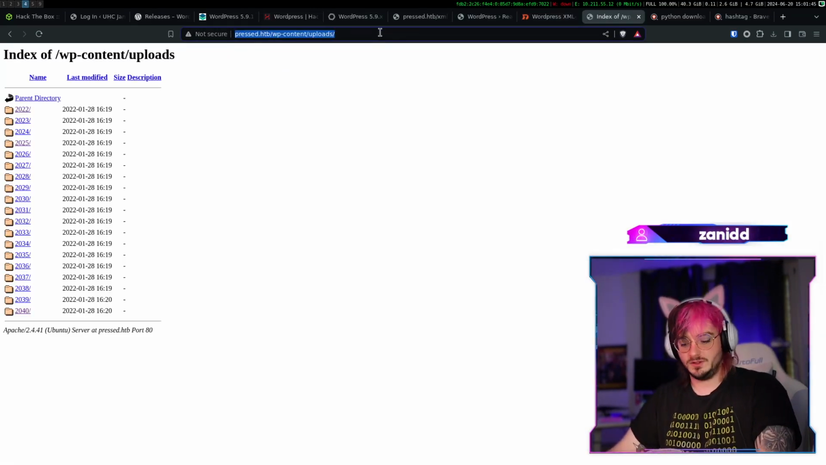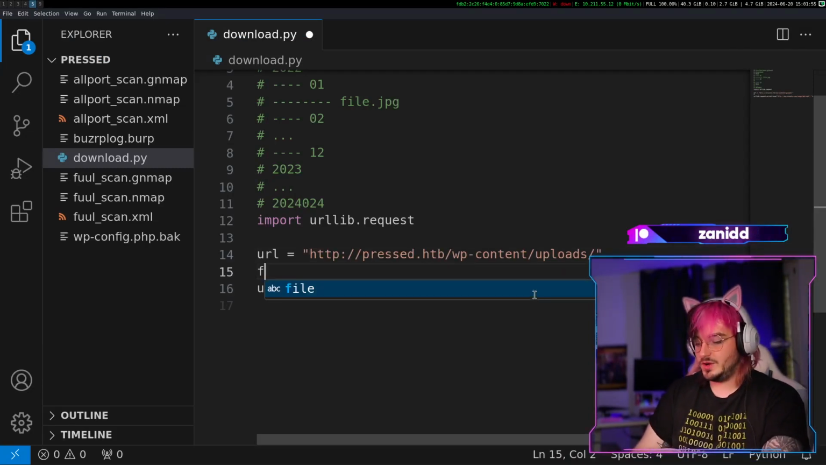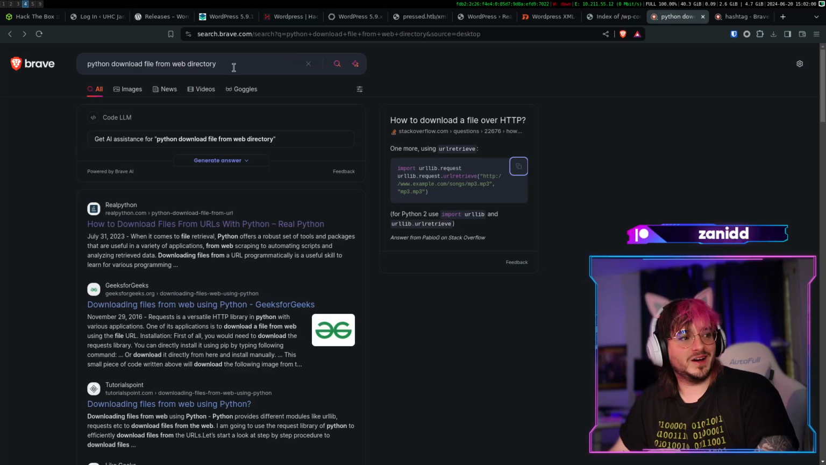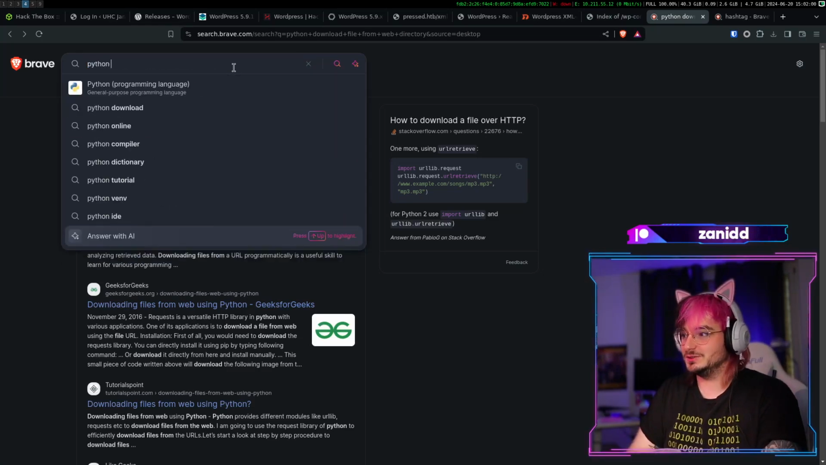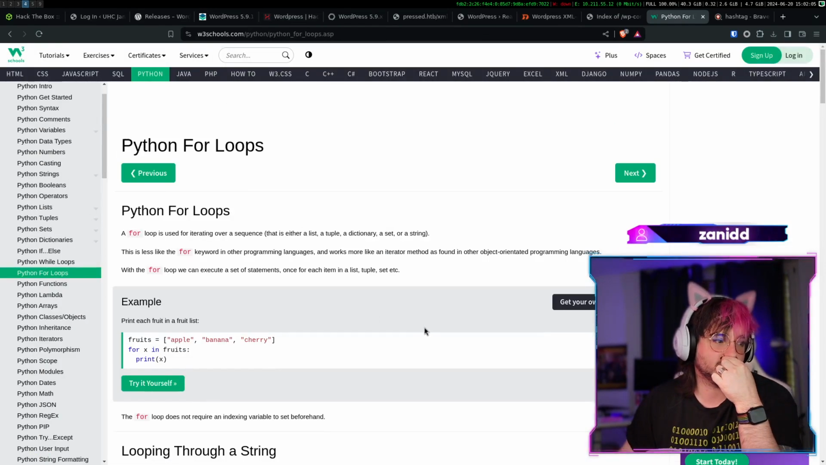So let's just grab this. Let's go over here. And this is our base. All right. And then we have for. Oh no, Python for loop. That's the worst thing to do. Python for loop. Because Python doesn't really have a for loop. It just has for each.